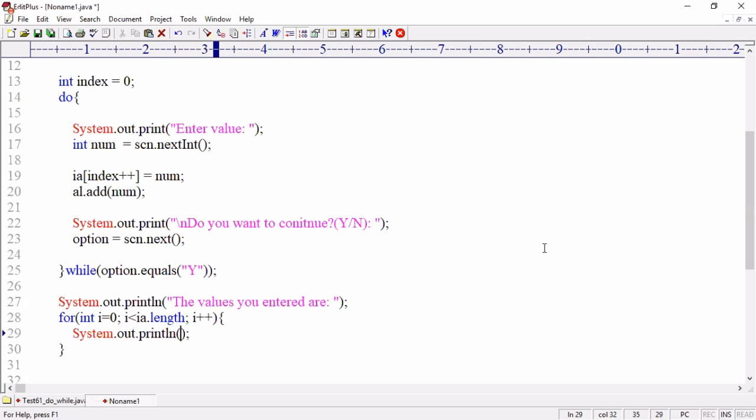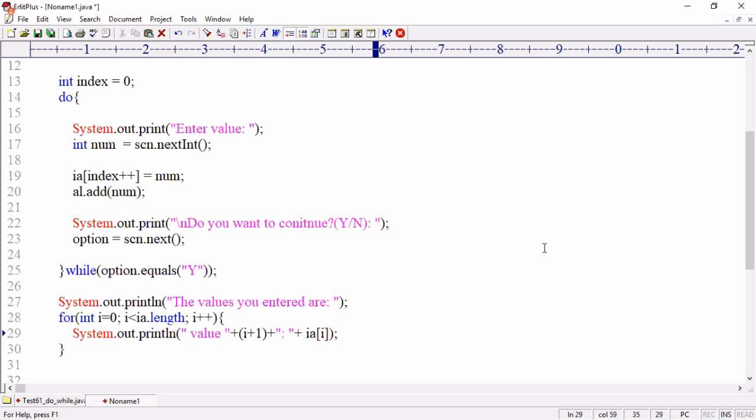System.out.println of, now double quotes. Can I write like this? Value plus I plus 1. Can I write like this? Don't get confused about what I'm trying to write. Just try to understand enough. Don't get confused unnecessarily. I plus 1. How to get the value? IA of I.